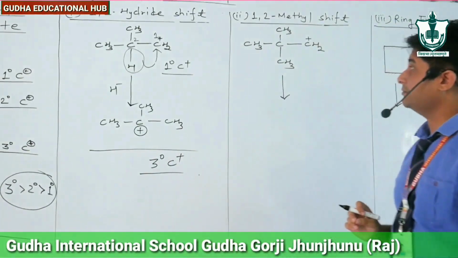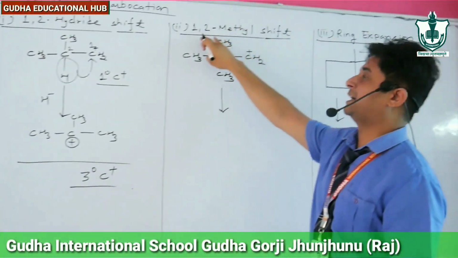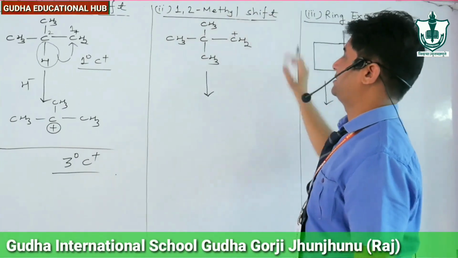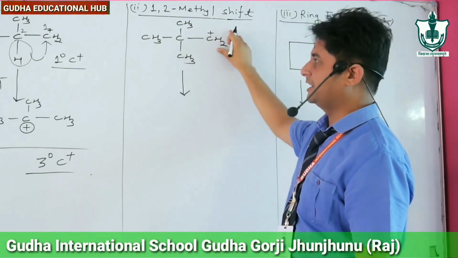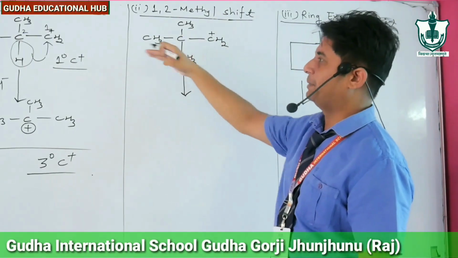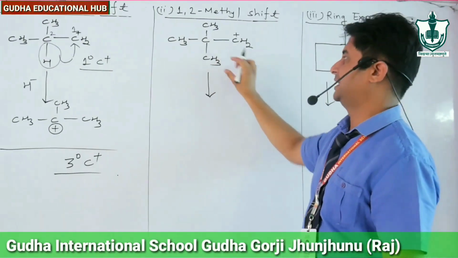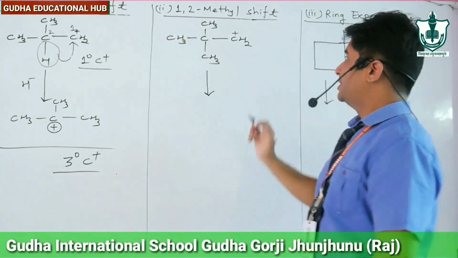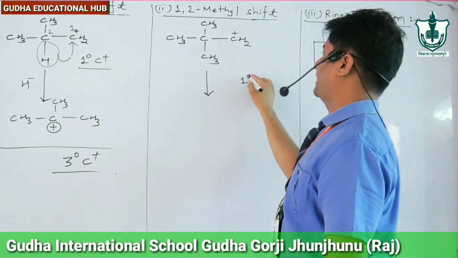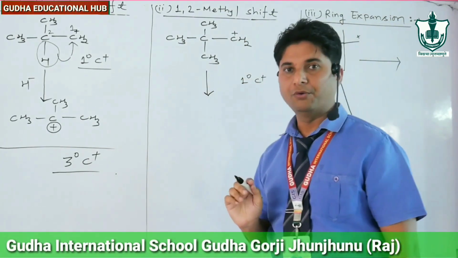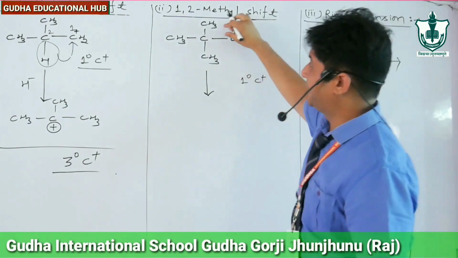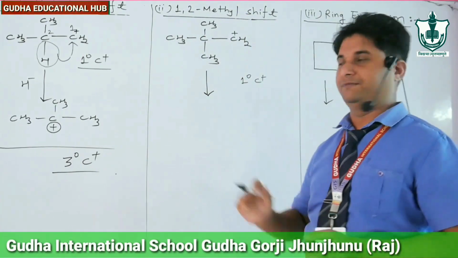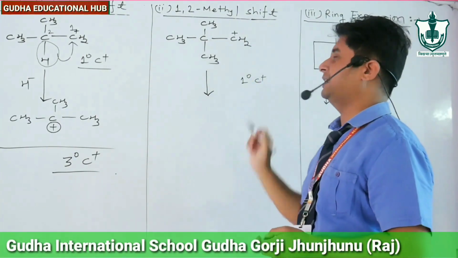Now we take the second example, 1,2 methyl shift. The example is CH3, C, CH3, CH3, CH2. Same example. In the place of H, we have taken CH3. Now what happened? This is 1 degree carbocation again. 1 degree. Why? Because the positive charge carbon is directly attached with one carbon atom, a single carbon atom. So it is 1 degree carbocation.